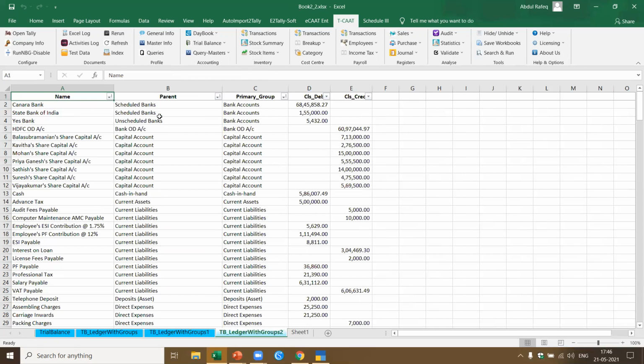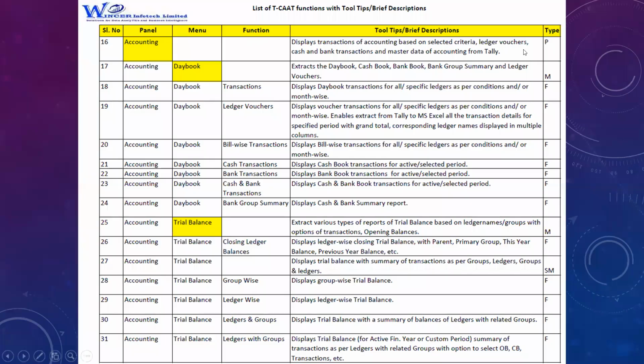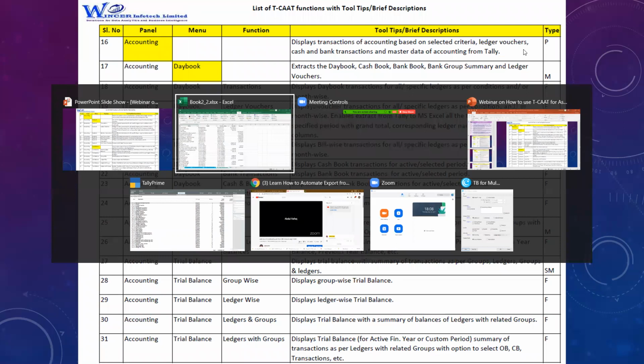Let's look at this. I should be able to extract the ledger with the parent and the primary group, and it gives me the debit and the credit. Okay, so this is what I said is possible in the trial balance. You also got trial balance of multiple companies. In this case, I've opened one company only, so that one company will be shown. I think let me finish the presentation, then it will be easy to navigate.